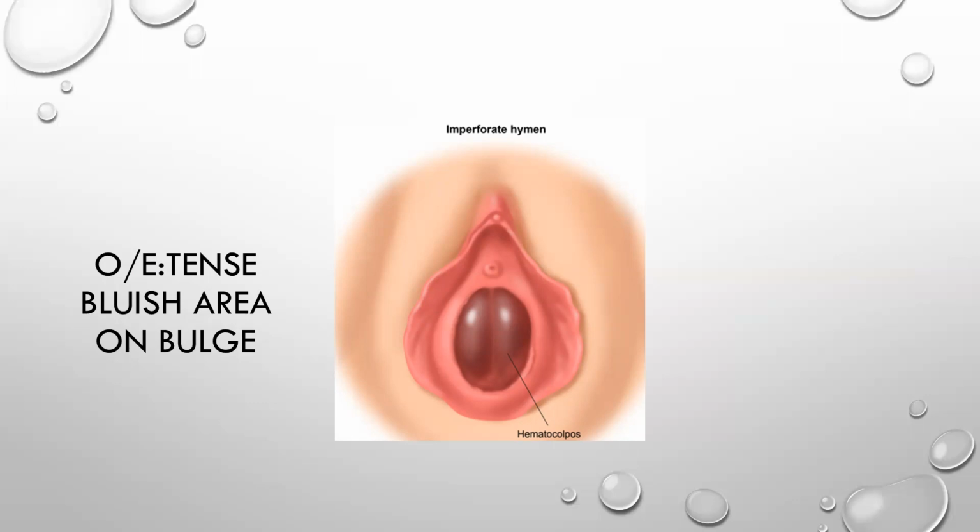Now, on the local examination, you have seen there's a dense bluish area. What is the management? You give a cruciate or X-shaped incision on the bulge of the hymen and drain the menstrual blood out. Now, I have already explained all these.